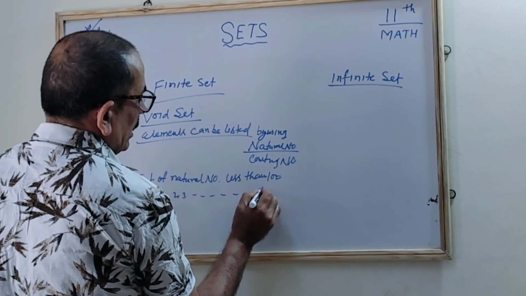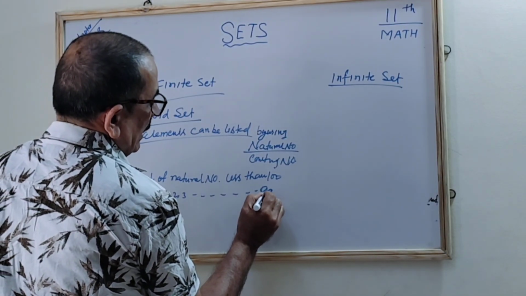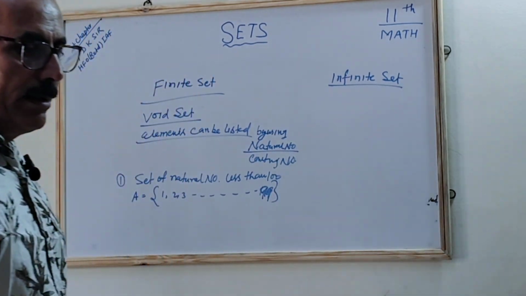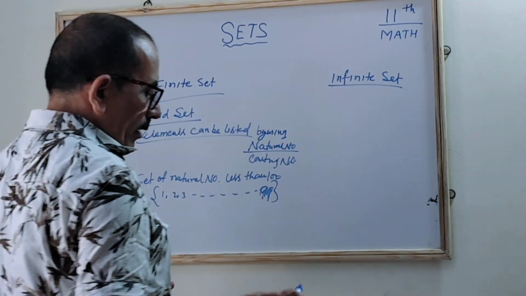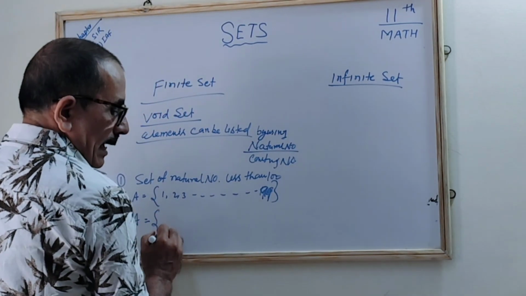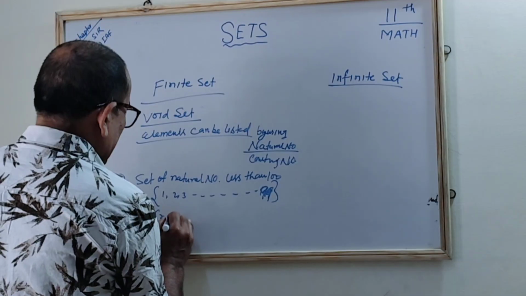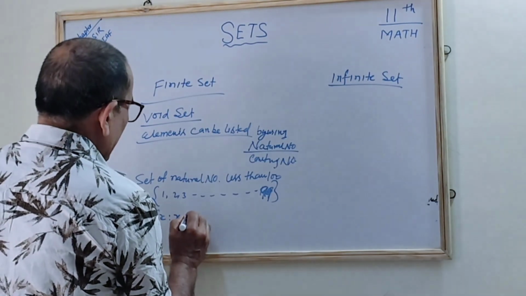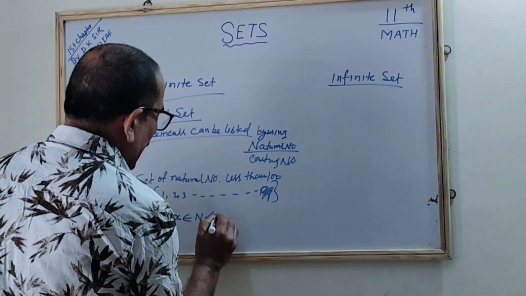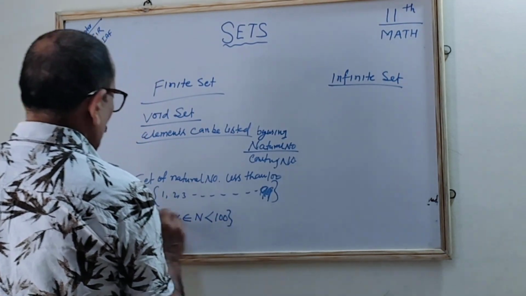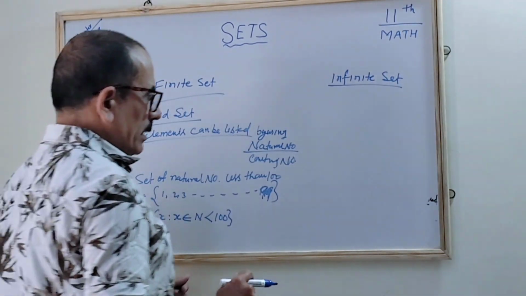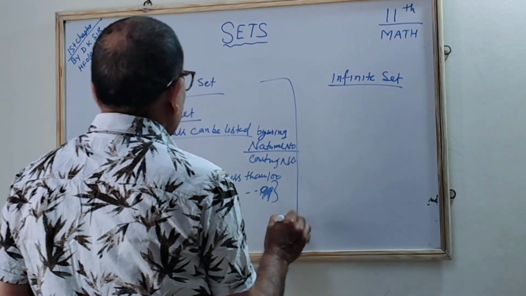Less than 100 means it goes up to 99. The other way of writing is the set builder form: A is the set of x such that x is an element of the natural numbers which is less than 100. This is said to be the set builder form. This is all about the finite set.